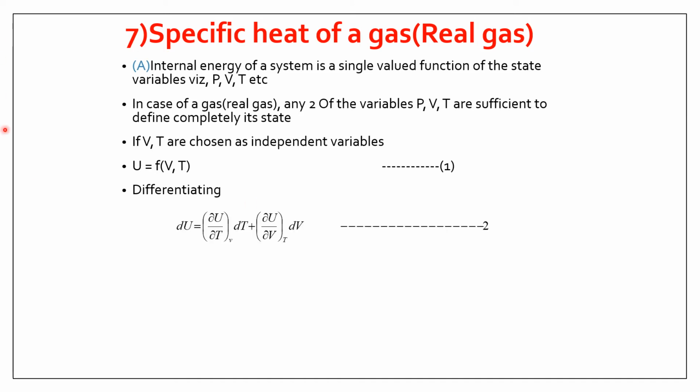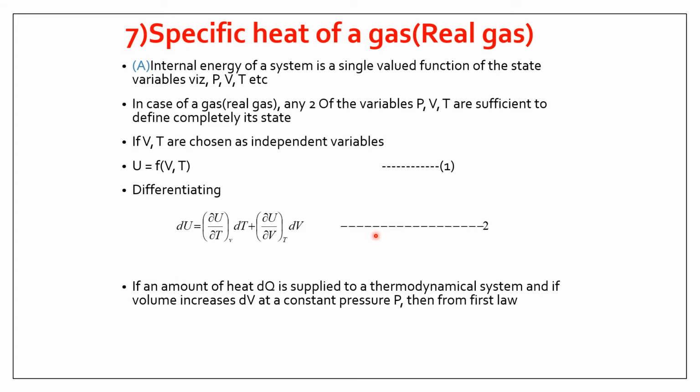Differentiating, we will get dU is equal to, first we will differentiate with respect to temperature by keeping volume constant. So delta U upon delta T at constant volume into dT plus, now we will keep temperature constant and differentiate with respect to V. So delta U upon delta V into dV, equation 2. Now we will write down the first law of thermodynamics. dq is equal to dU plus delta W. We can substitute the work done as PdV.